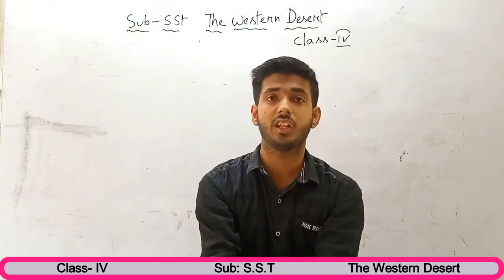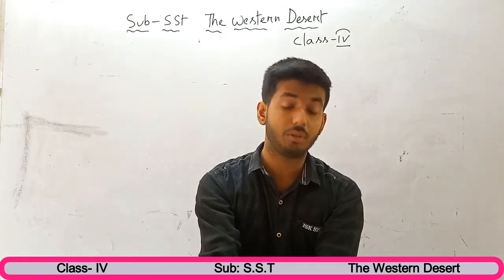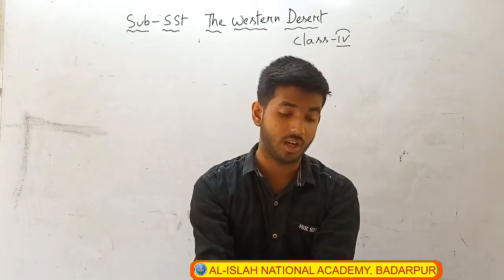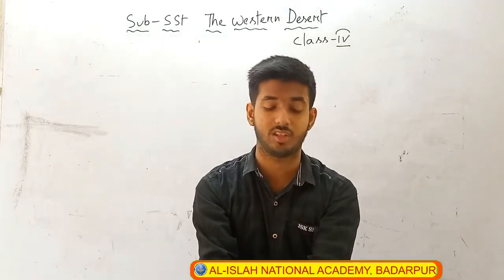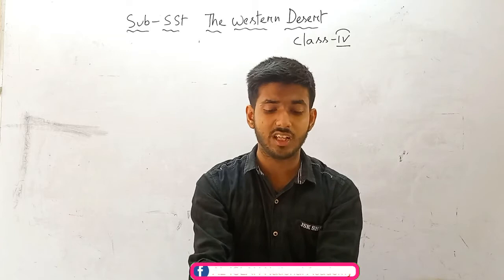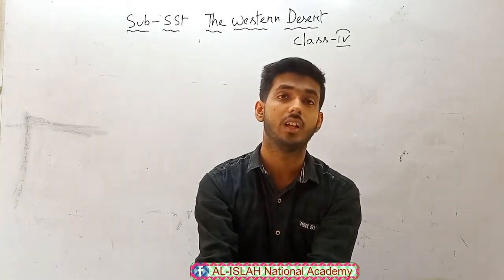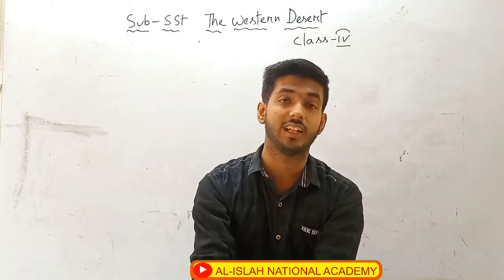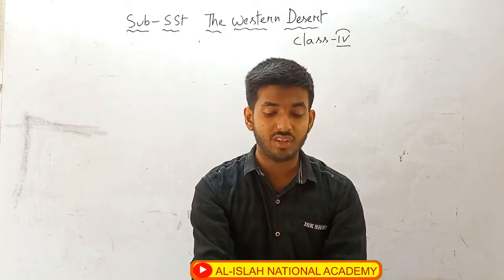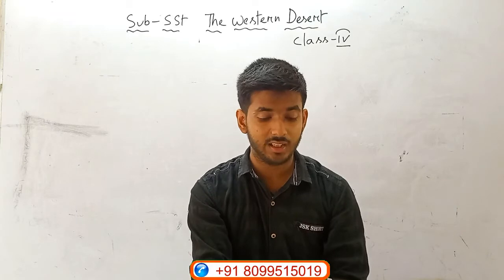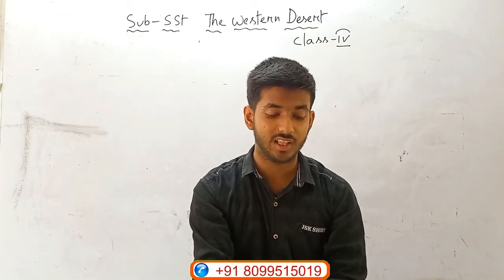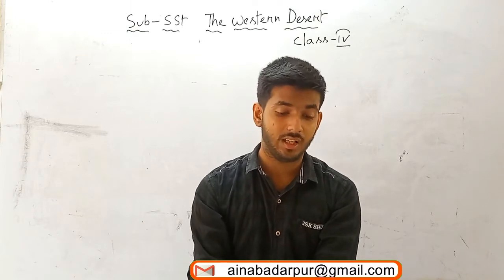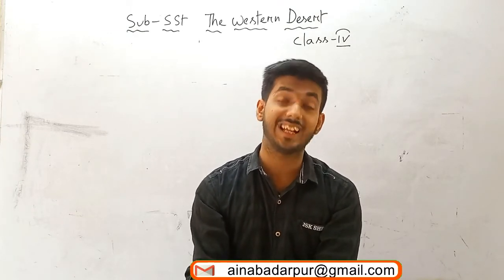Irrigation means what? Irrigation means whatever we cultivate, suppose rice, where we cultivate these things. So for this an irrigation facility is also required. So Rajasthan gets irrigation water from the Bhakra canal. And after the completion of Indira Gandhi canal, the face of the desert has changed completely. Means after the completion of Indira Gandhi canal, they get water from the Indira Gandhi canal.